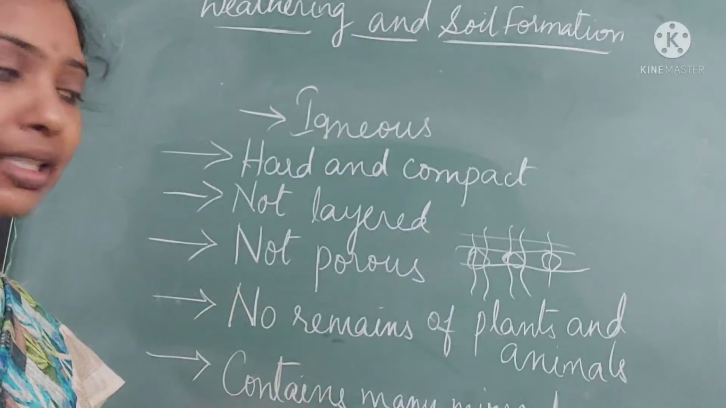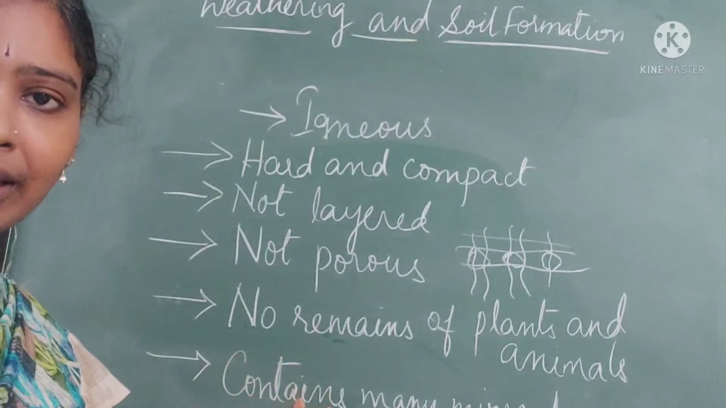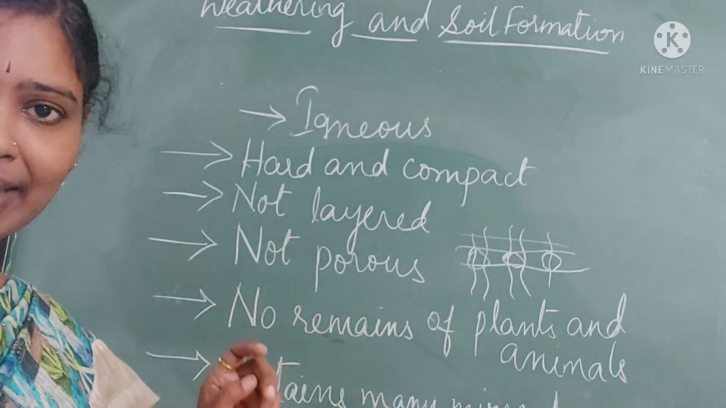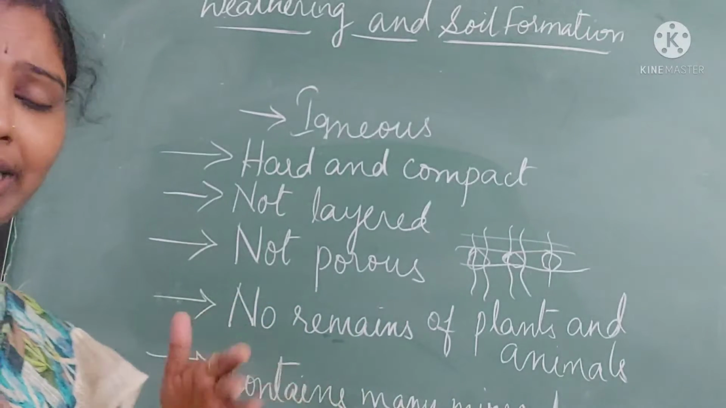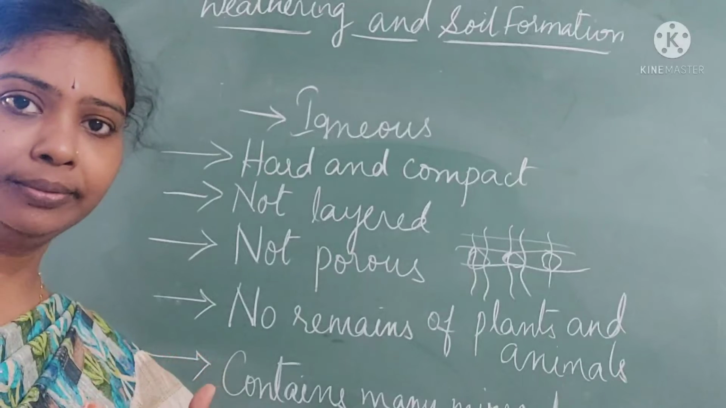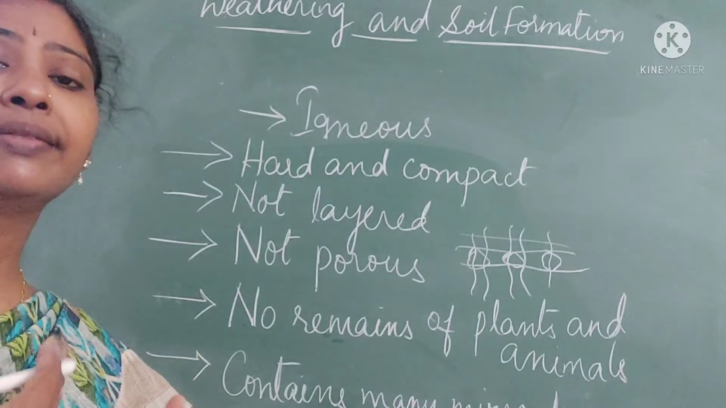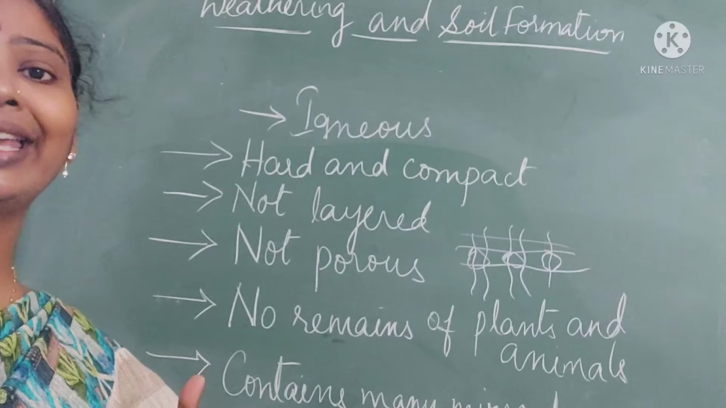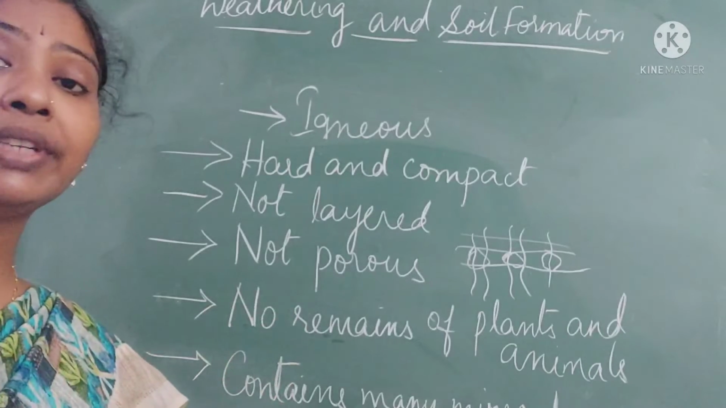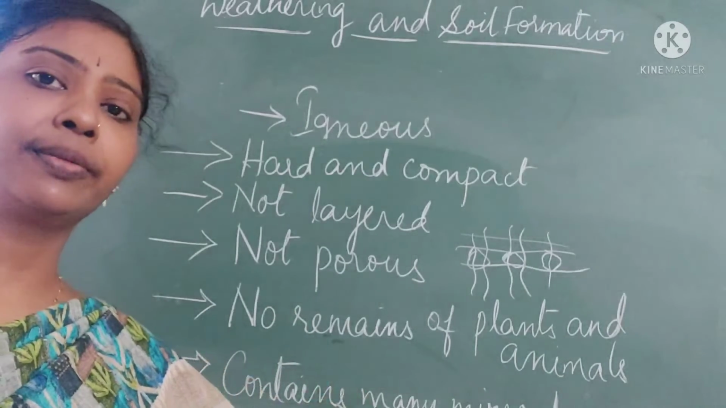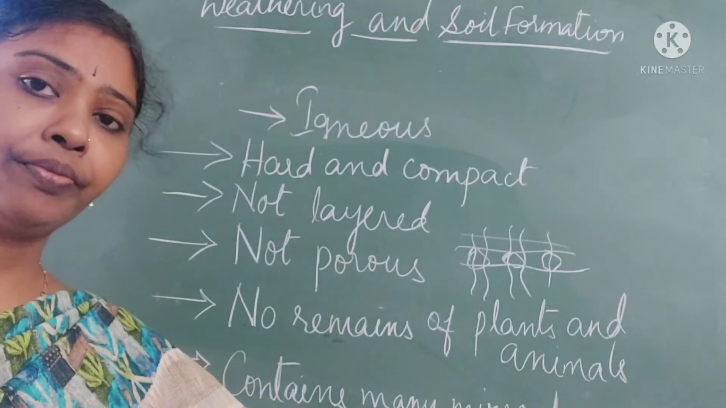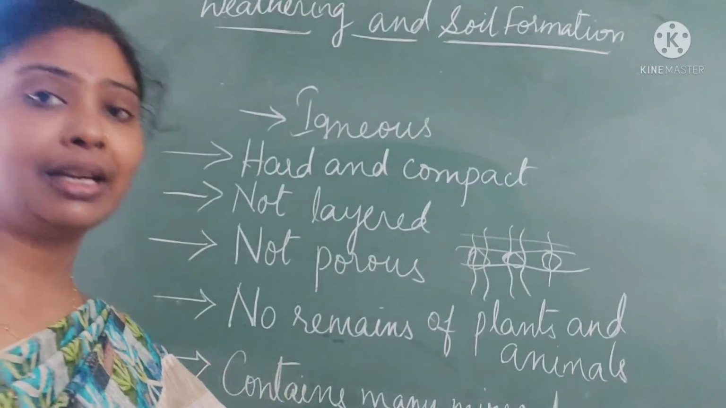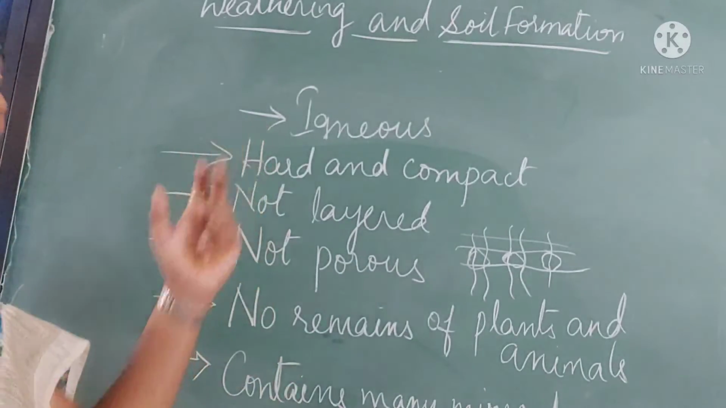Igneous rocks contain many minerals. Take for example, igneous rocks are a source for black soil. Black soil is a very fertile soil which contains many minerals, and of course we have many minerals like silver, magnesium, right? All these minerals are contained in igneous rocks.